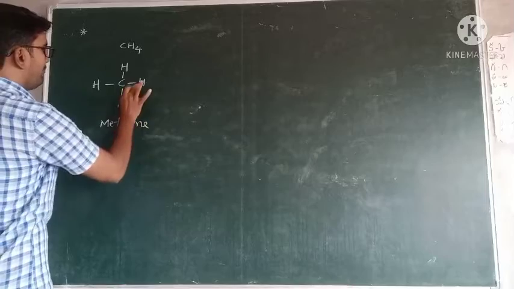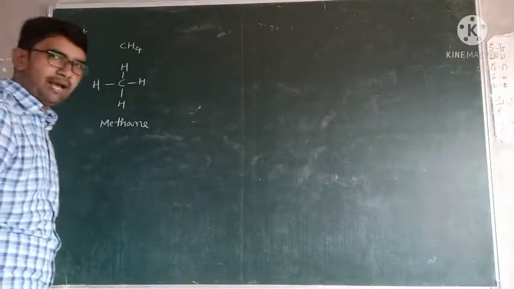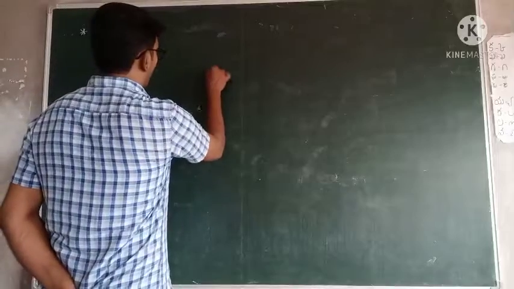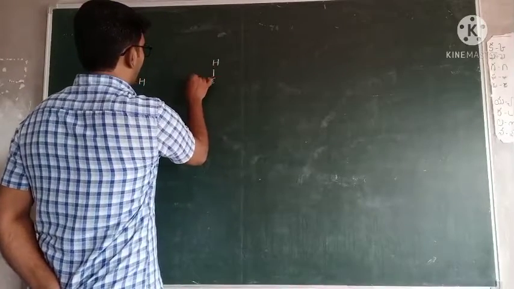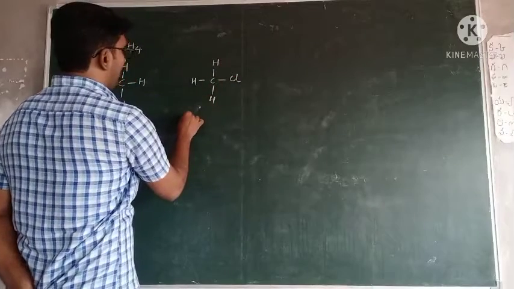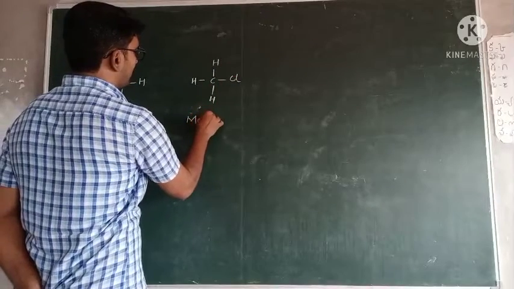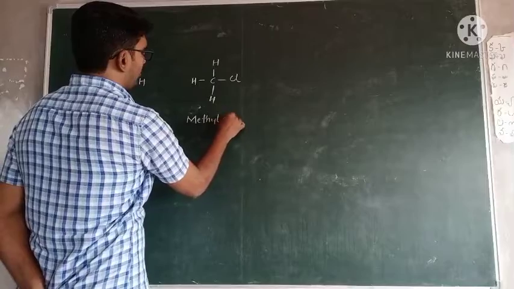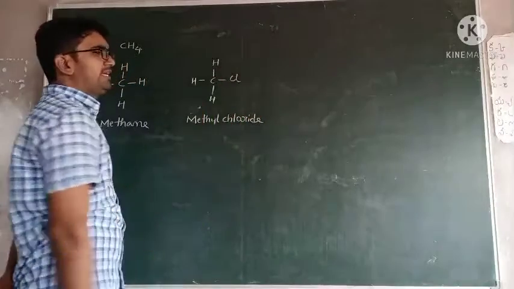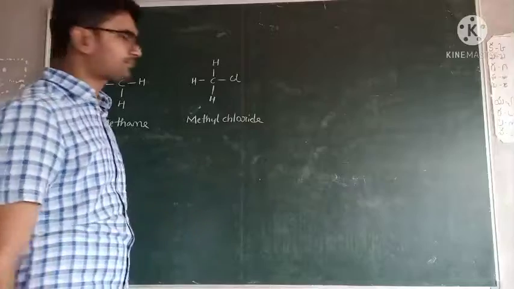Very good. If one hydrogen is replaced by, for example, chlorine, this compound name is methyl chloride. For example, if OH is attached here, methyl alcohol.